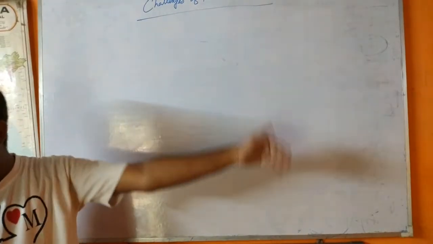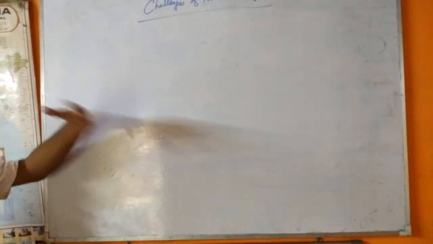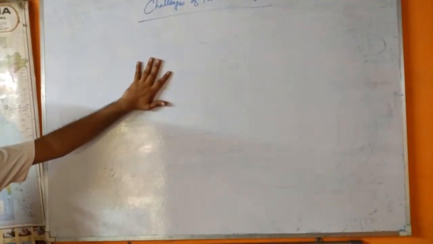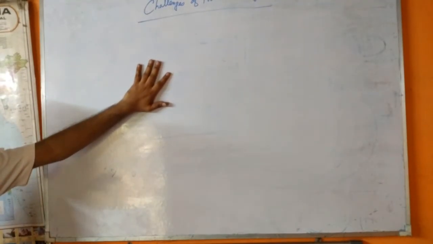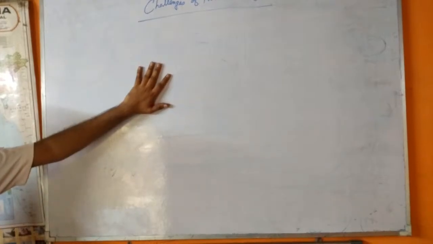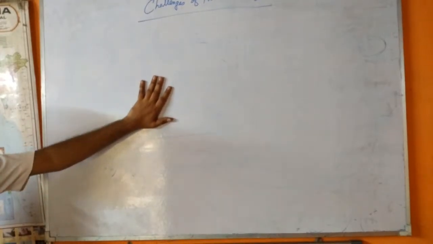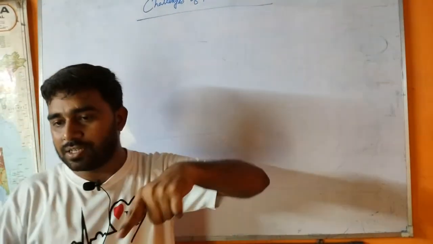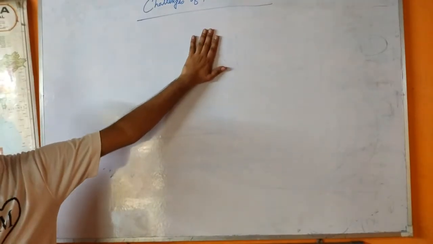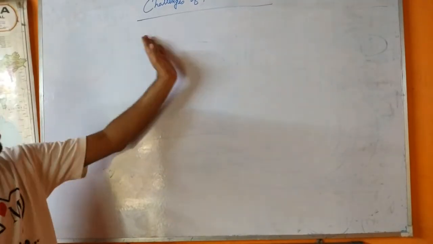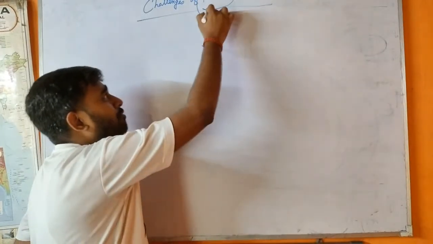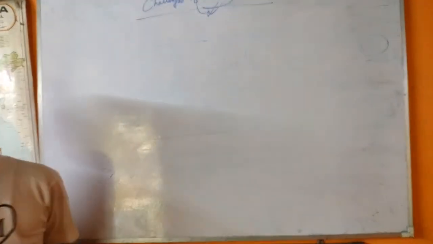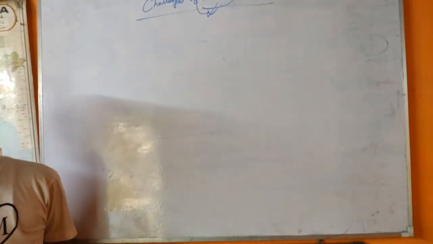Now, here we have understood about India, how it was partitioned. But before going to a detailed discussion about the partition of India, we are talking about the challenges of nation building. And before the challenges, we are talking about the nation. Now we are talking about India. What is a nation?